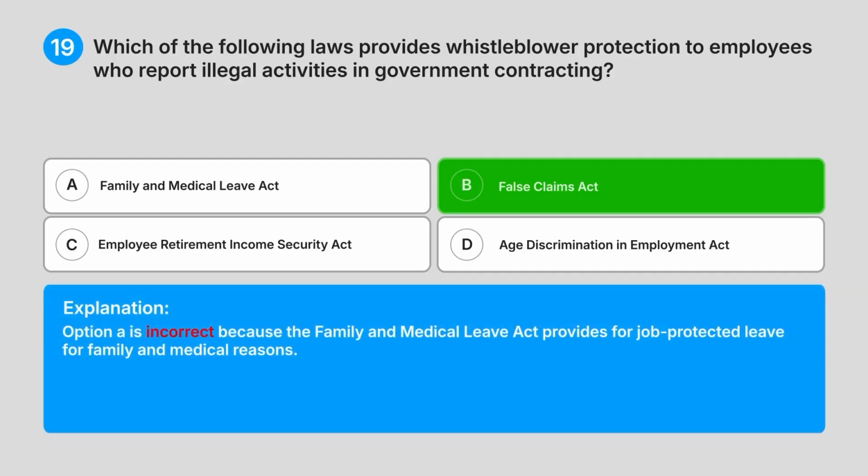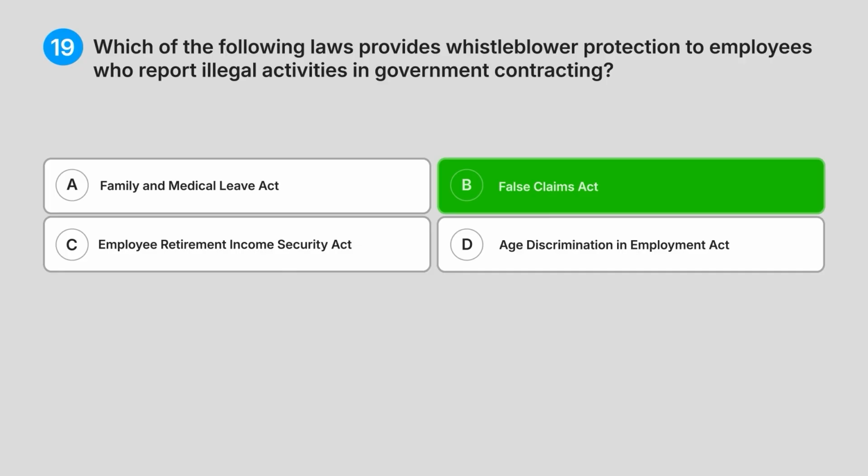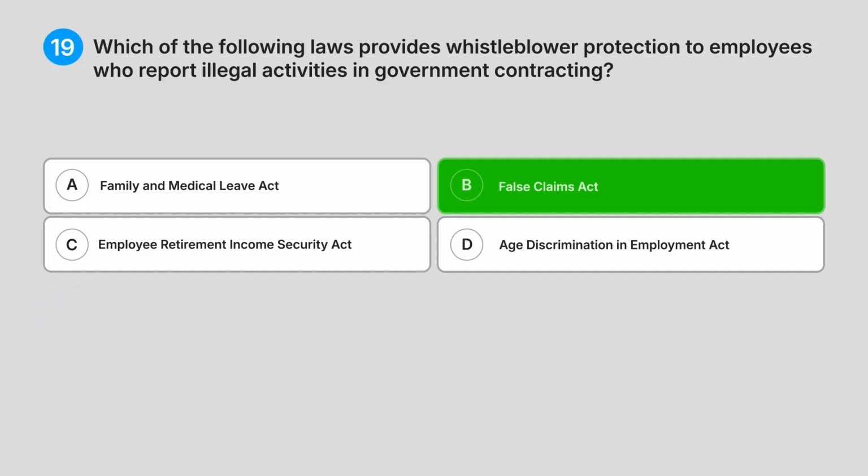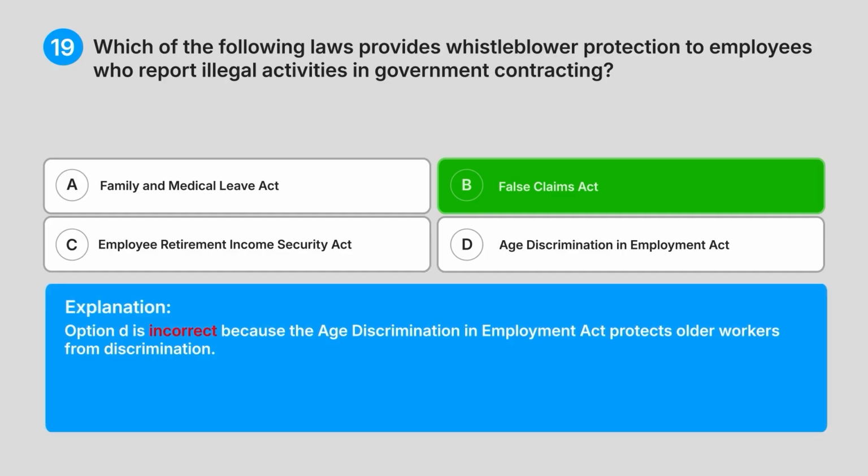Option A is incorrect because the Family and Medical Leave Act provides for job-protected leave for family and medical reasons. Option C is incorrect because the Employee Retirement Income Security Act sets standards for retirement and health benefit plans. Option D is incorrect because the Age Discrimination in Employment Act protects older workers from discrimination.